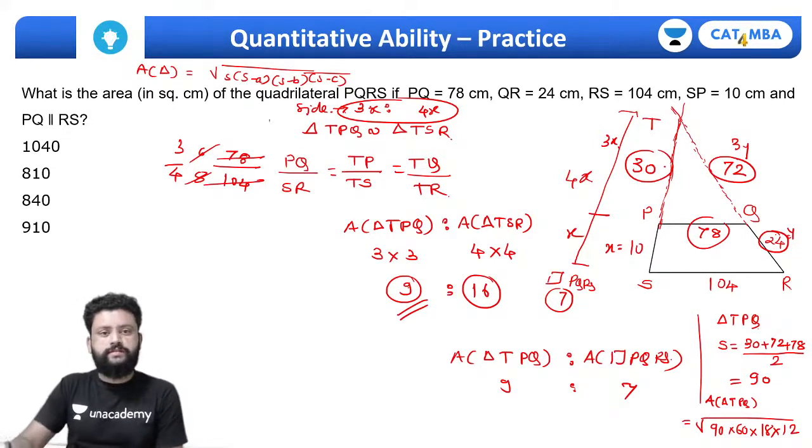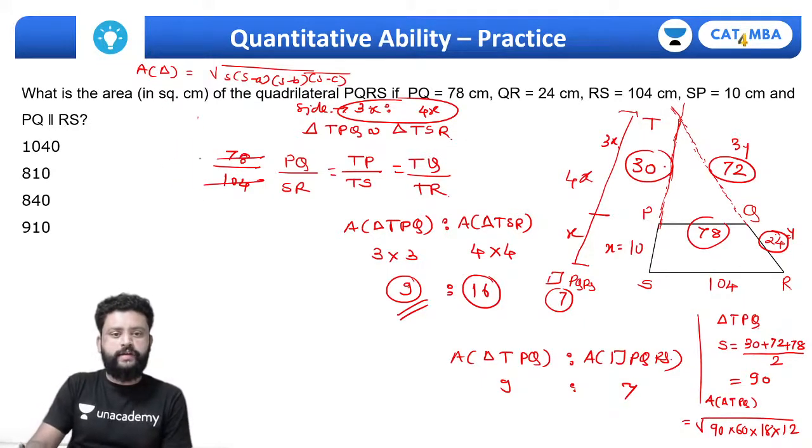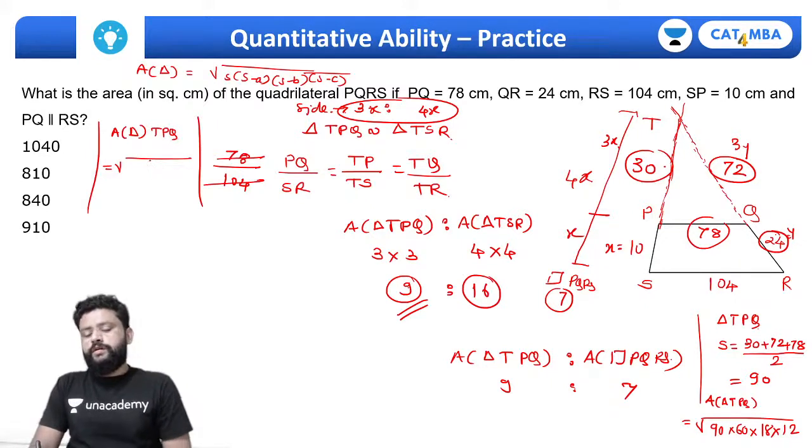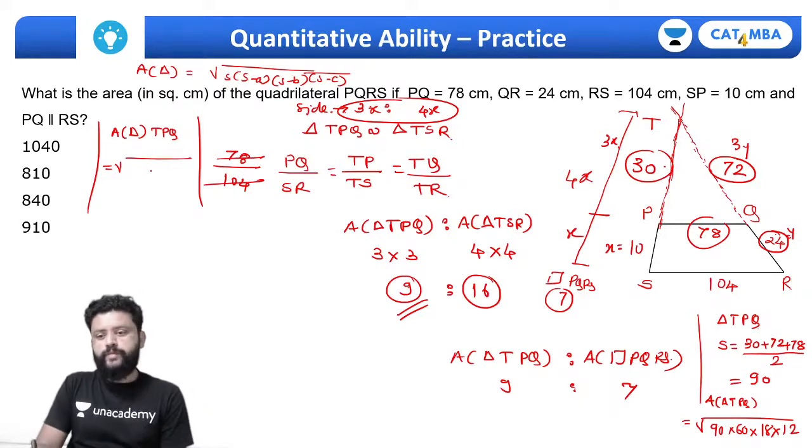So if you get this, I'll just do the calculation part over here. Area of triangle TPQ will be under root of 90 into 60, I can just write it as 9 into 6 into 18 into 12 into 100.